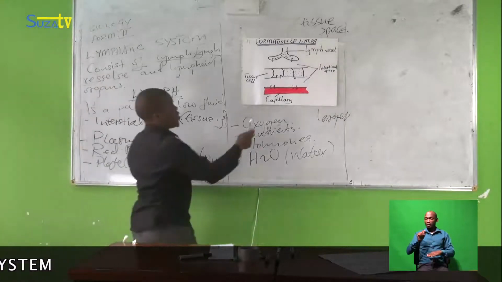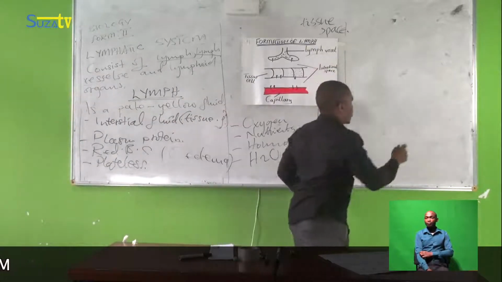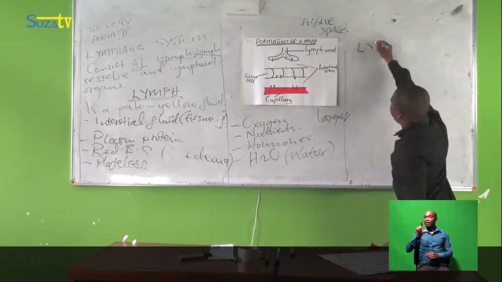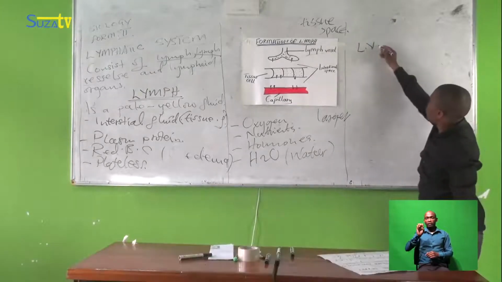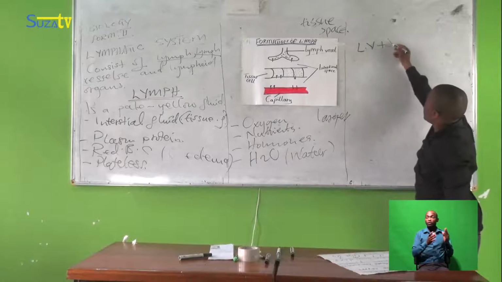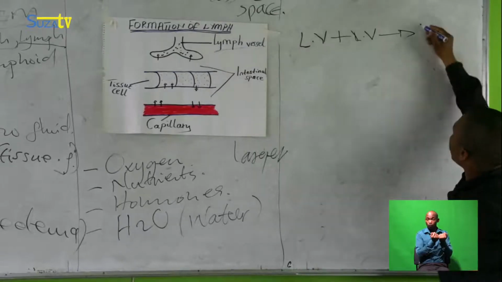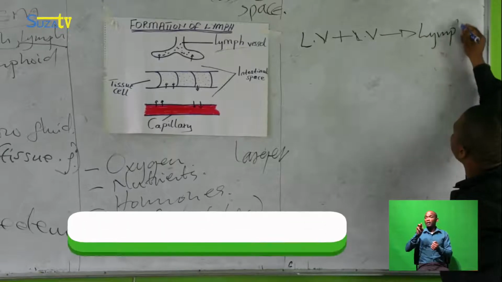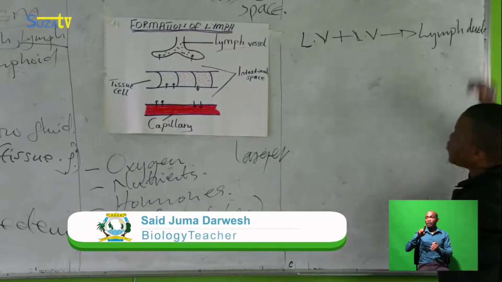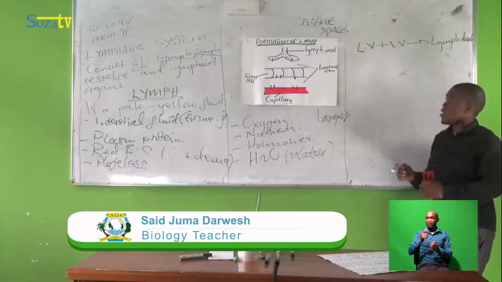So the lymph vessels, here we have lymph vessels. Lymph vessels join together to form a lymph duct.